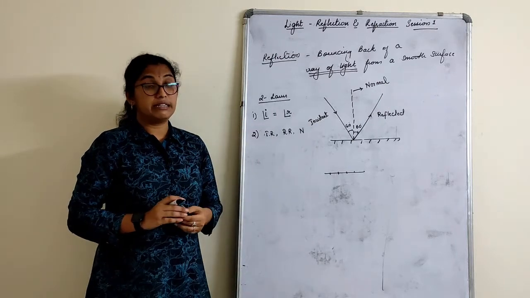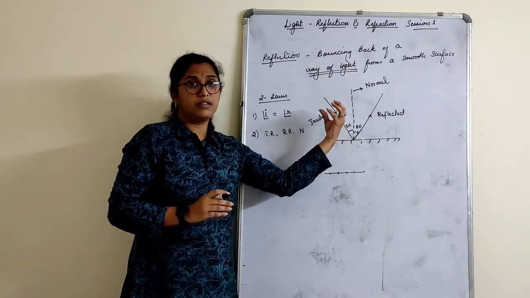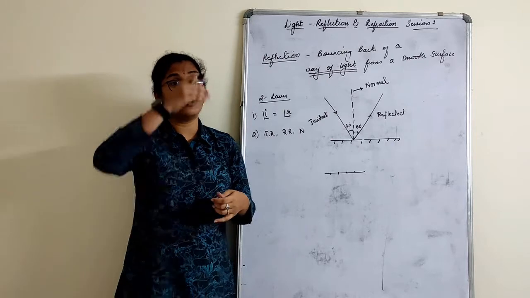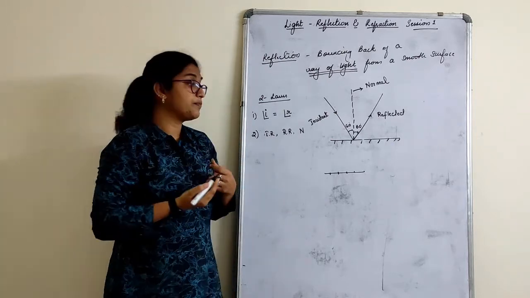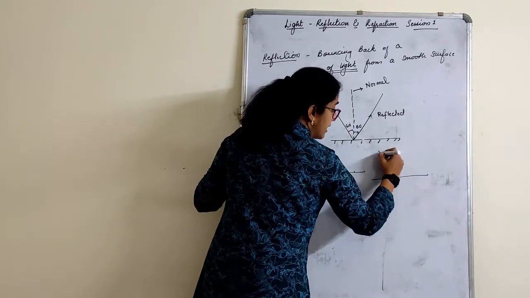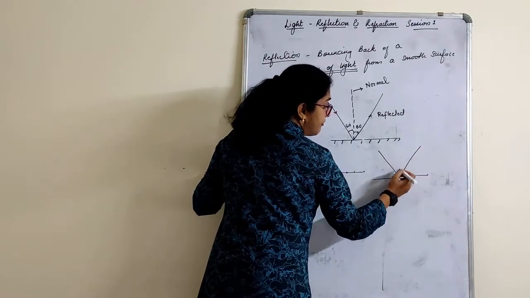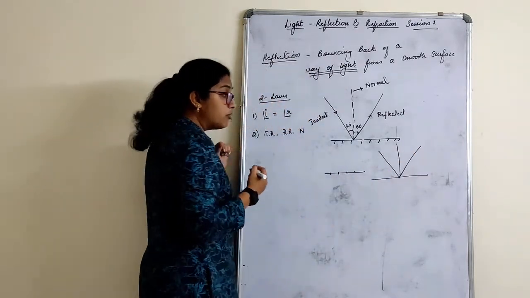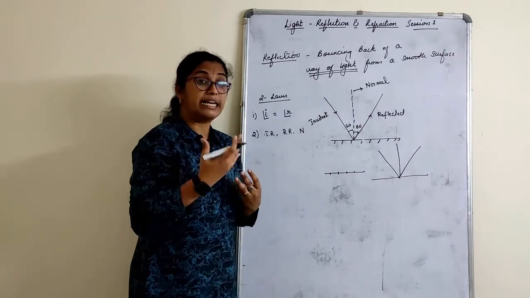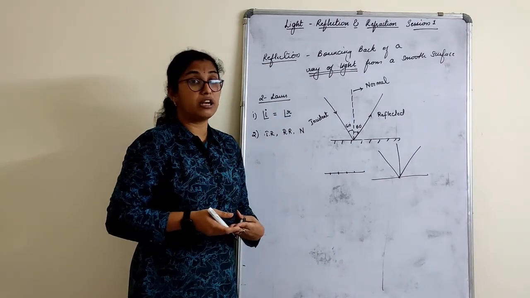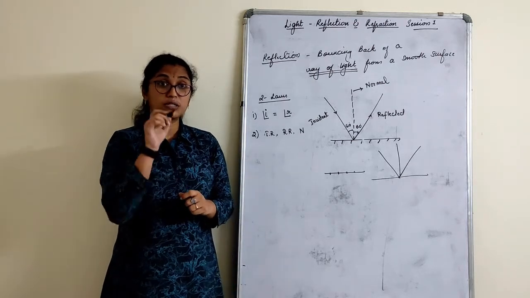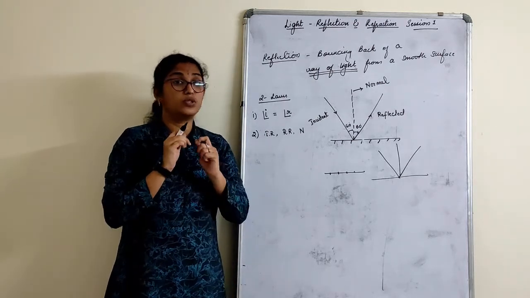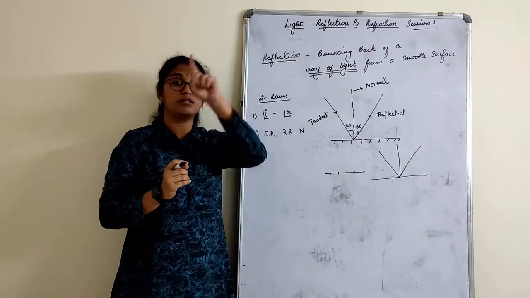When you draw a ray, this is also a kind of ray diagram, where you can show the light ray falling on the mirror and the light ray reflecting. Simply if I draw it like this and tell you this is incident ray, this is reflected ray, this is normal, how do I know in which direction the incident ray is falling on the mirror, right? Now, we did the electricity chapter where I told you the flow of current is very important to be shown in the circuit diagram.